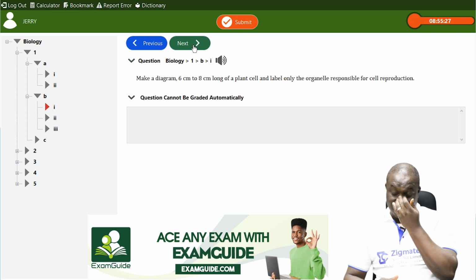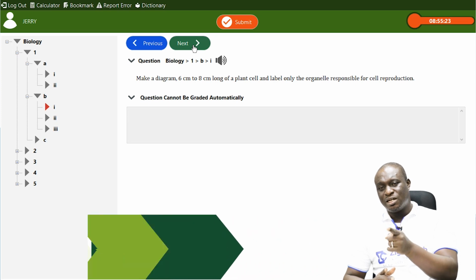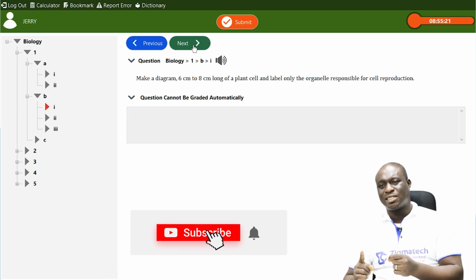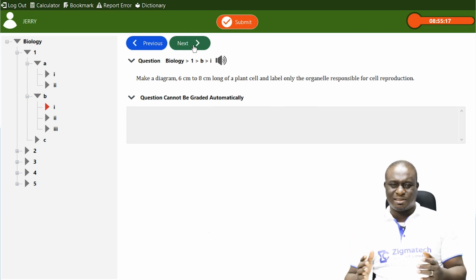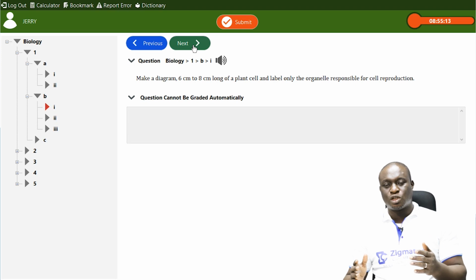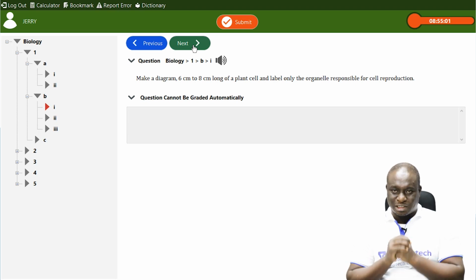Like you can see in the question, they said 6 to 8 cm long. Please take note of the size they've given to you. Your diagram size should not be below 6 cm, neither should it be above 8 cm. Even slightly above 8 cm is not accepted.